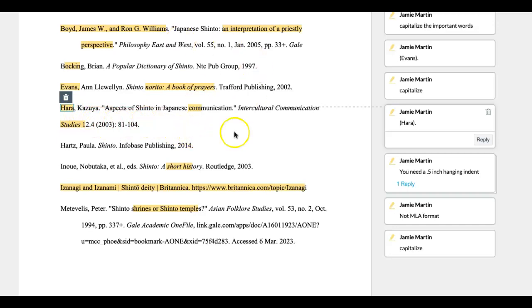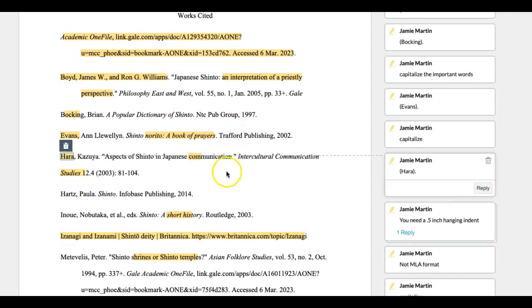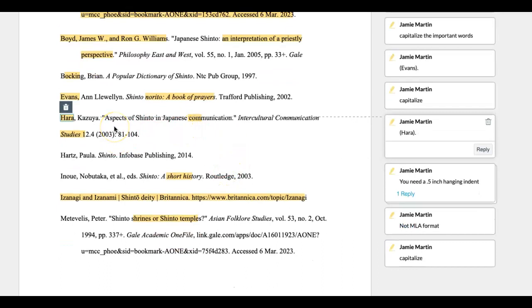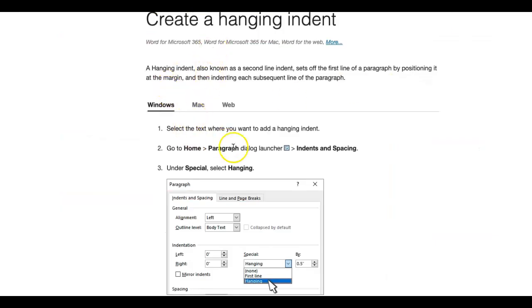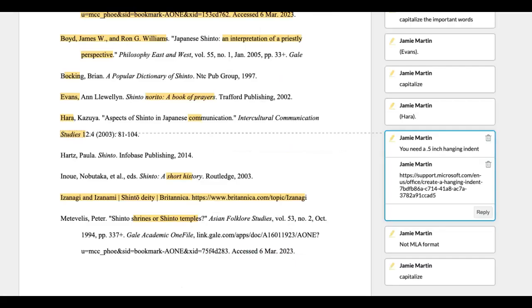And after you fix everything, if you go through and just highlight your whole works cited page, then you can go in and you can apply the hanging indent. And I gave you a URL. This will show you what it looks like. So after you highlight everything, you'll just follow these steps and it will take you through and show you how to do the hanging indents.